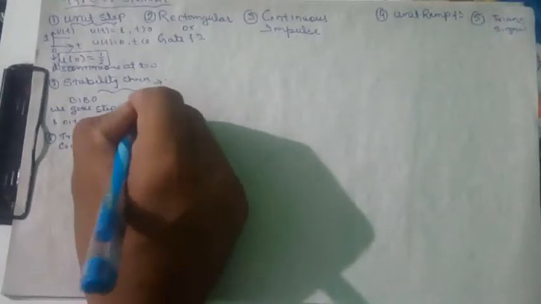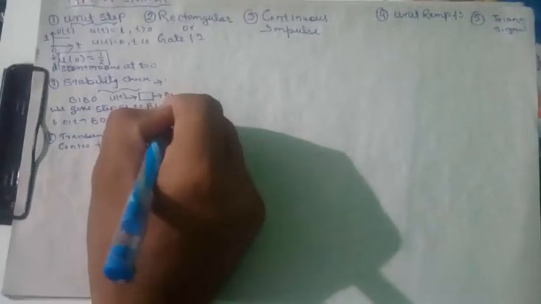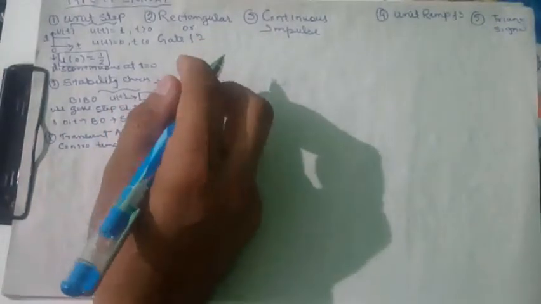First we have the stability check, for which we give the step signal as bounded input. Like this is the system, we give this unit step, and if we get a bounded output for this bounded input signal, then it is stable. Otherwise, it is not stable.